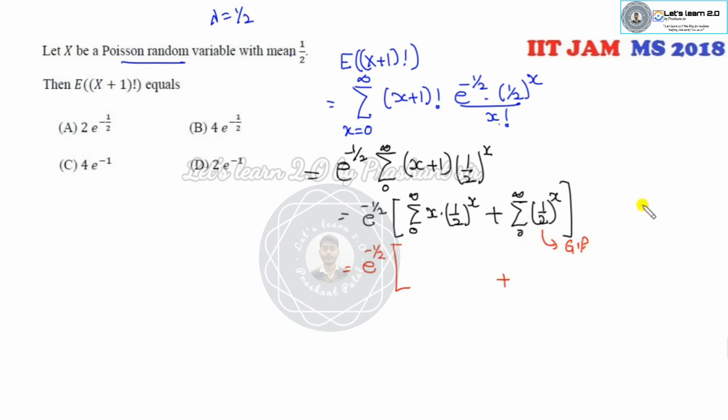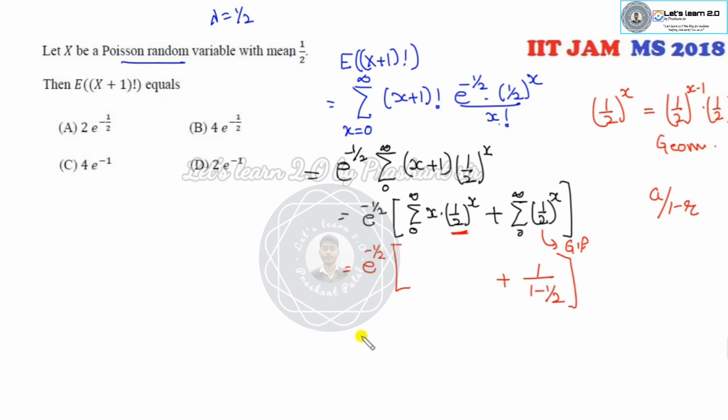What is that? This is nothing but my GP. So what is the sum of the GP series? A over 1 minus r. Fine. Do you remember what the distribution of this is? Can I say this distribution is my geometric distribution? I can write this number like this.